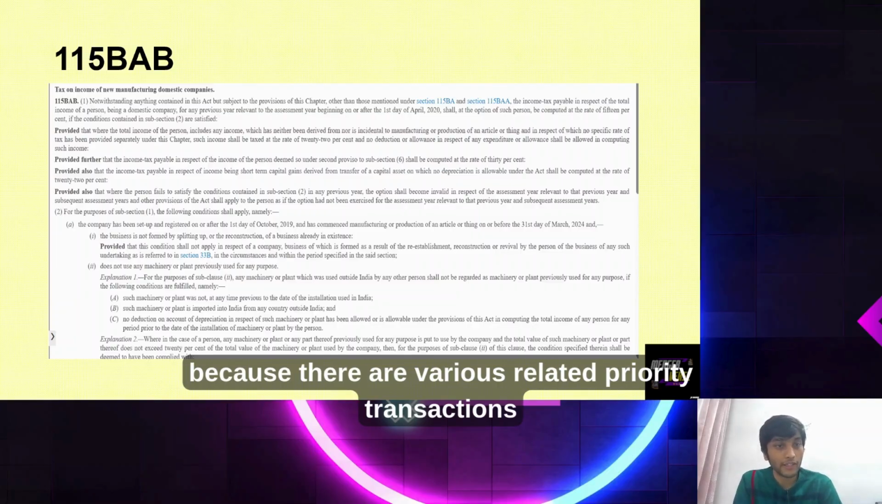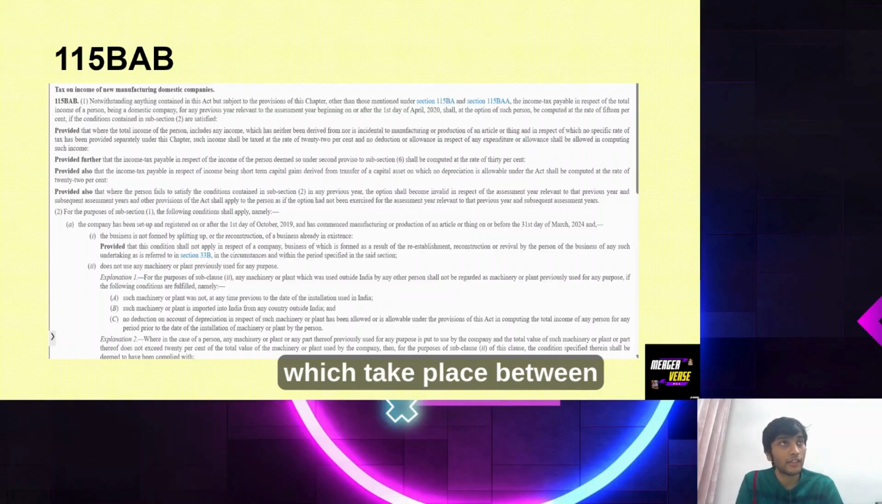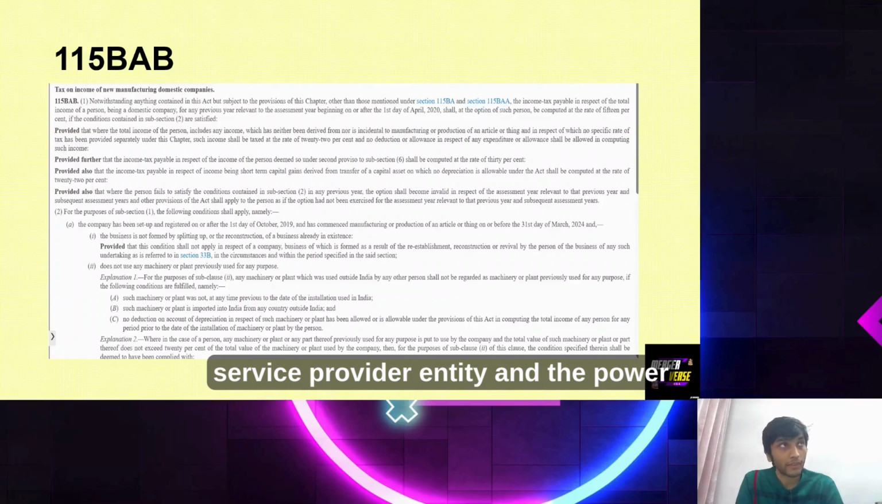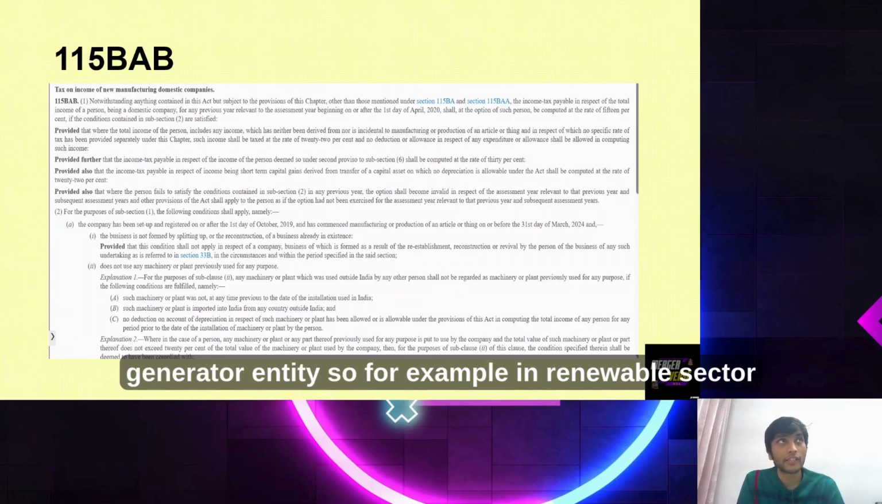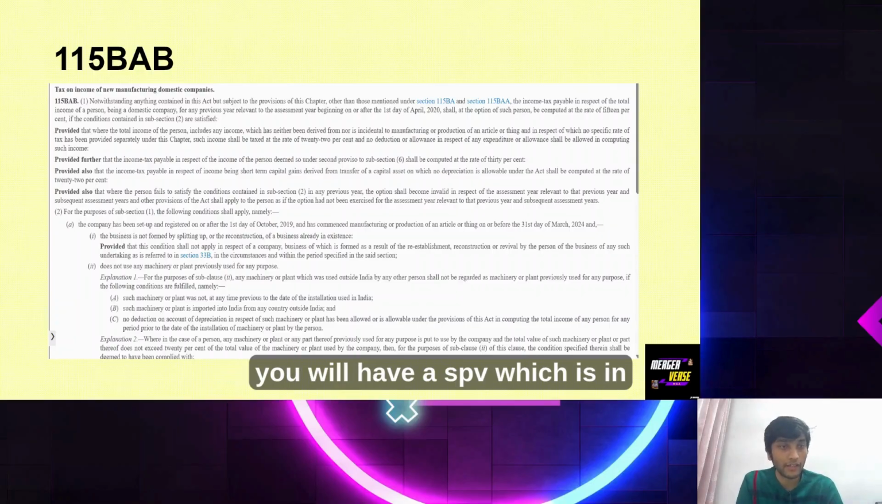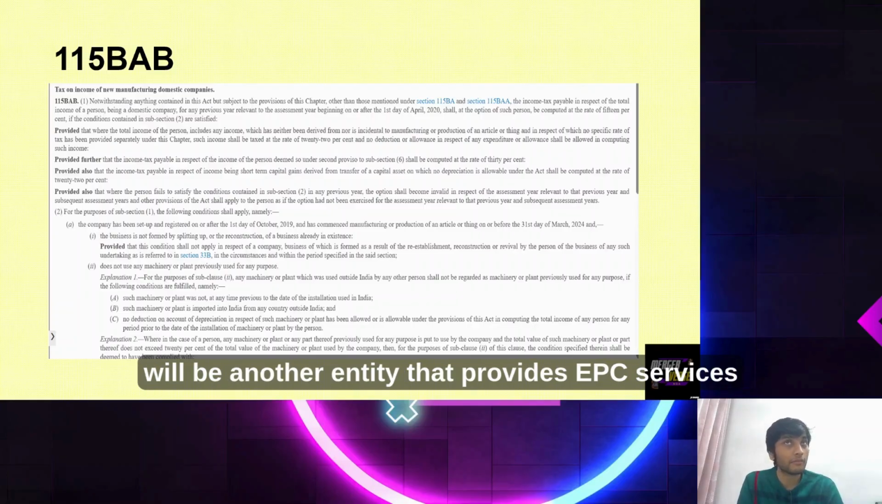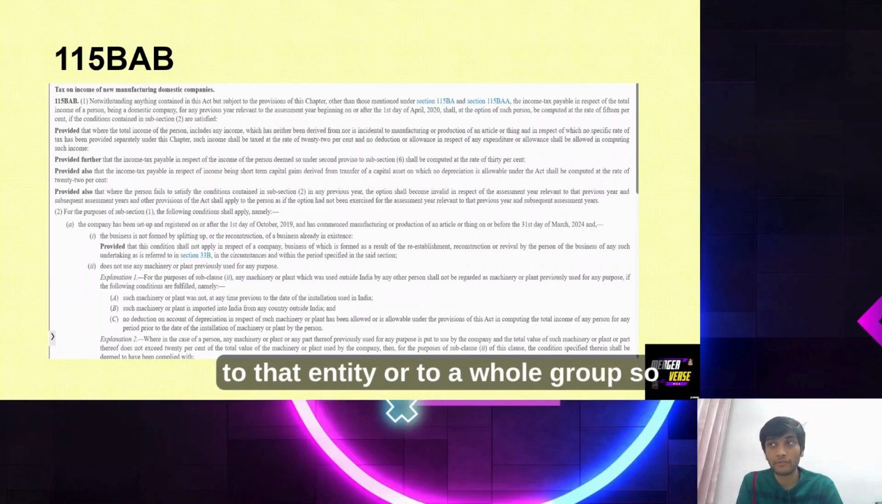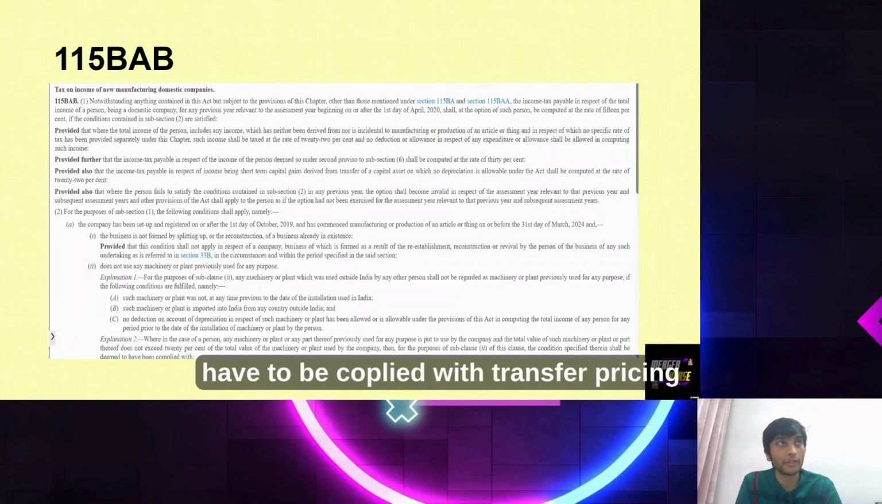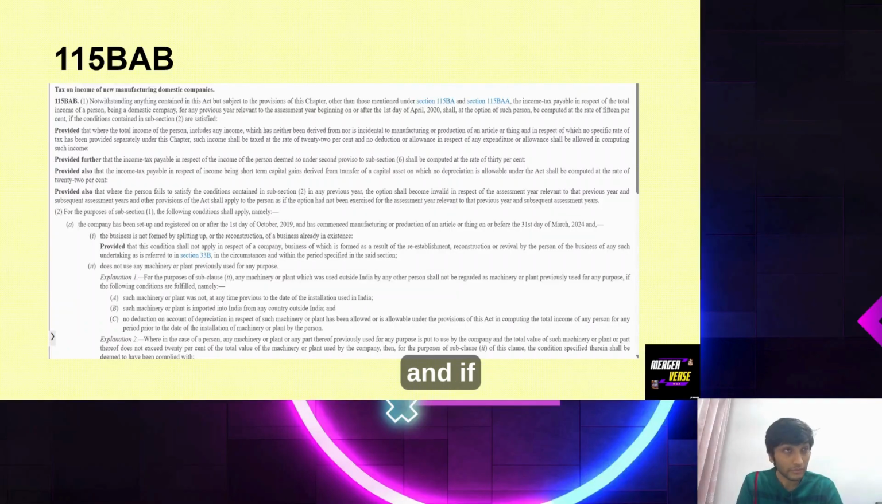which can be very crucial, especially in the renewable sector, because there are various related party transactions which take place between the service provider entity and the power generator entity. So for example, in the renewable sector you will have an SPV which is in the generation of power, and there will be another entity that provides EPC services to that entity or to a whole group. So those transactions between the two have to be compliant with transfer pricing.